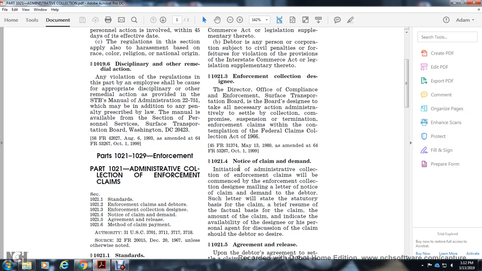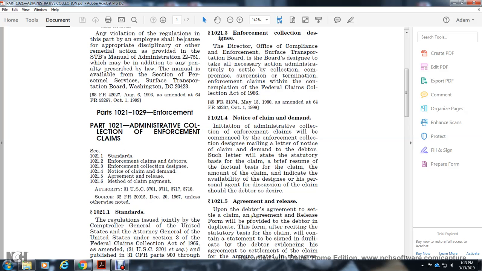1021.4 notice of claim and demand. Initiation of the initial collection by the enforcement collection designee mailing a letter of notice of claim and demand to the debtor. This letter will state the statutory basis for the claim, a brief resume of the factual basis of the claim, and the amount of the claim, and indicate the availability of the designee, within his personal capacity, for discussion of the claim should the debtor so desire.